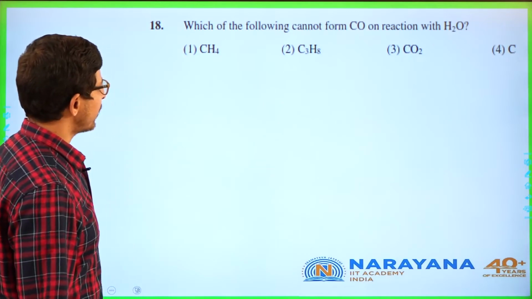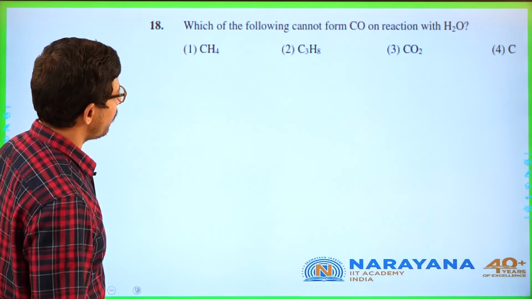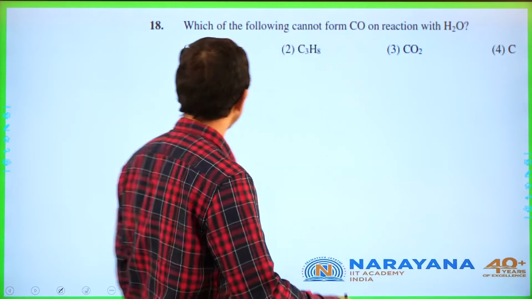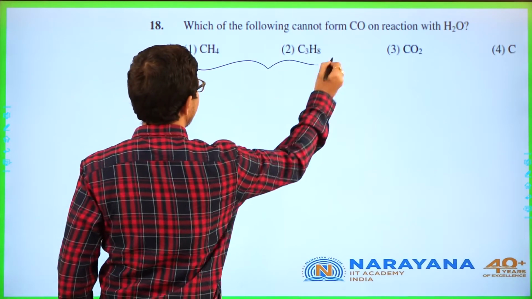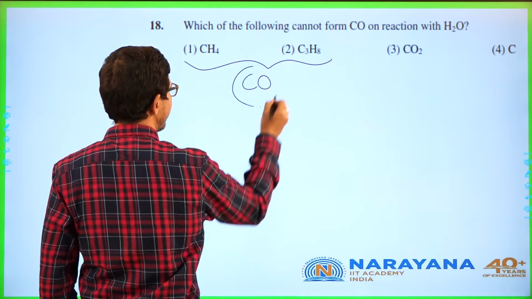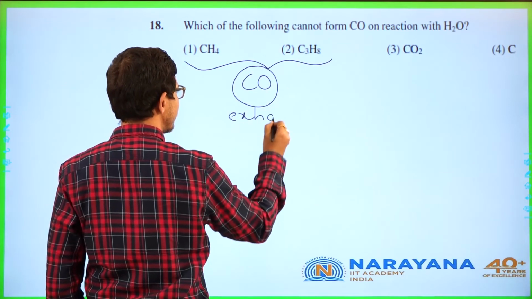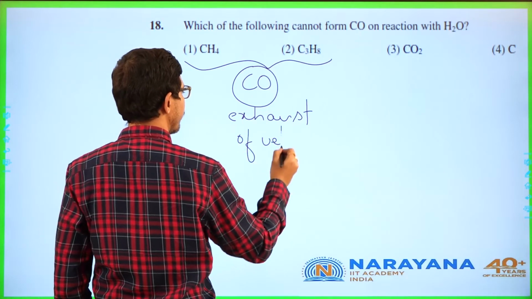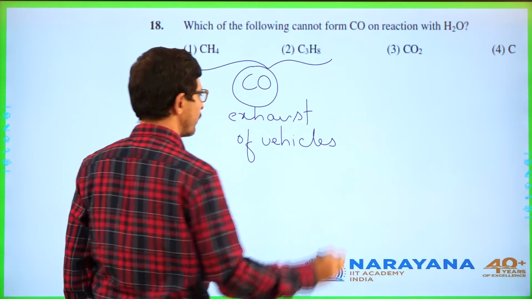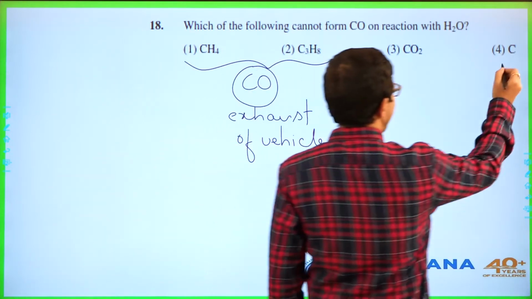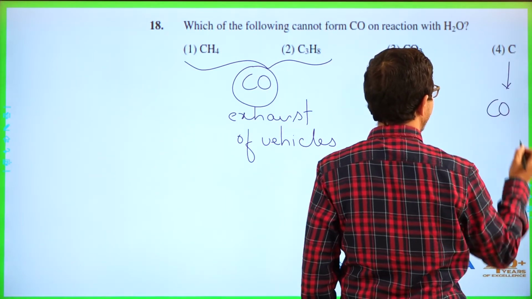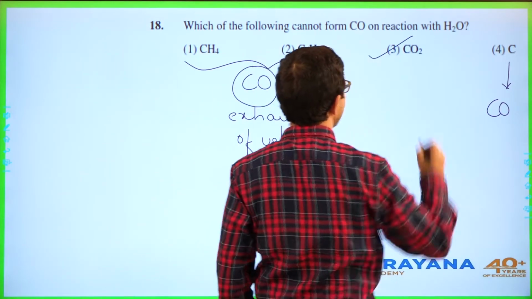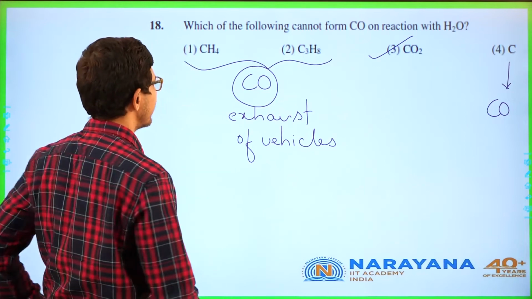Which of the following cannot form carbon monoxide on reaction with H2O? Understandable that partial oxidation of alkanes will give carbon monoxide. Exhaust of vehicles. Carbon also can give partial oxidation, carbon monoxide. So what will be the answer? Carbon dioxide.